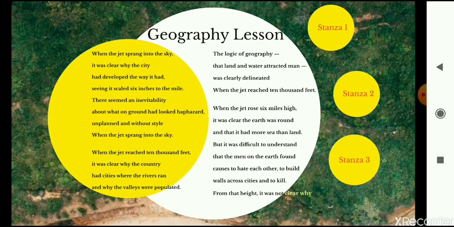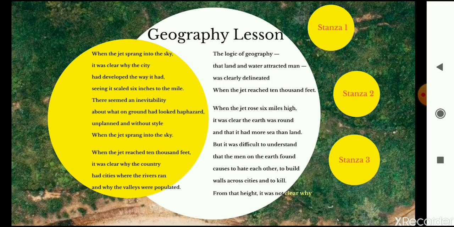When the jet reached 10,000 feet, it was clear why the country had cities where the rivers ran and why the valleys were populated. The logic of geography, the land and water attracted man, was clearly delineated when the jet reached 10,000 feet. When the jet rose 6 miles high, it was clear the earth was round and that it had more sea than land. But it was difficult to understand that the men on the earth found causes to hate each other, to build walls across cities and to kill. From that height, it was not clear why.